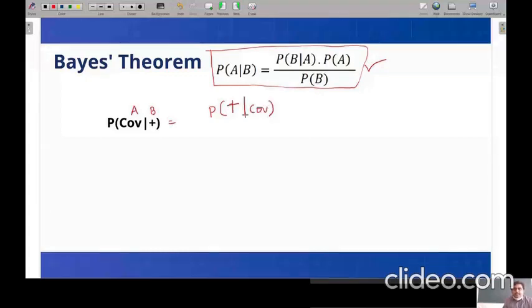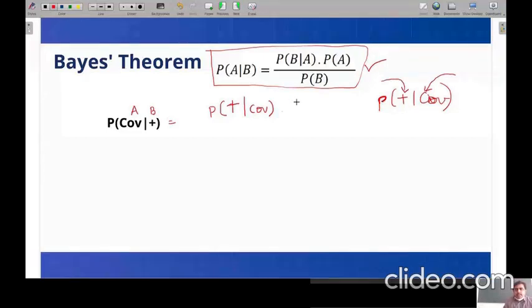That means a person knows that he has all the symptoms of COVID, a person having the COVID virus in him, and what is the probability that the test gives a positive? A person already having COVID, what is the probability that the test gives a result of positive? This is what it means.